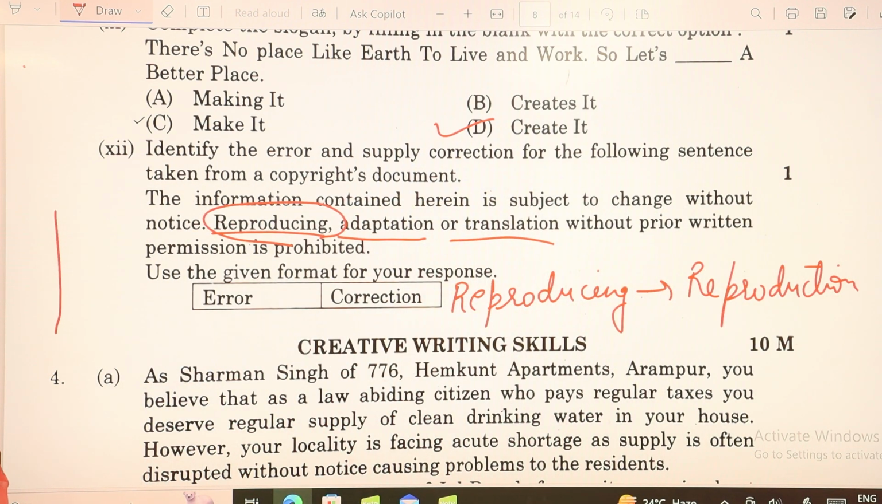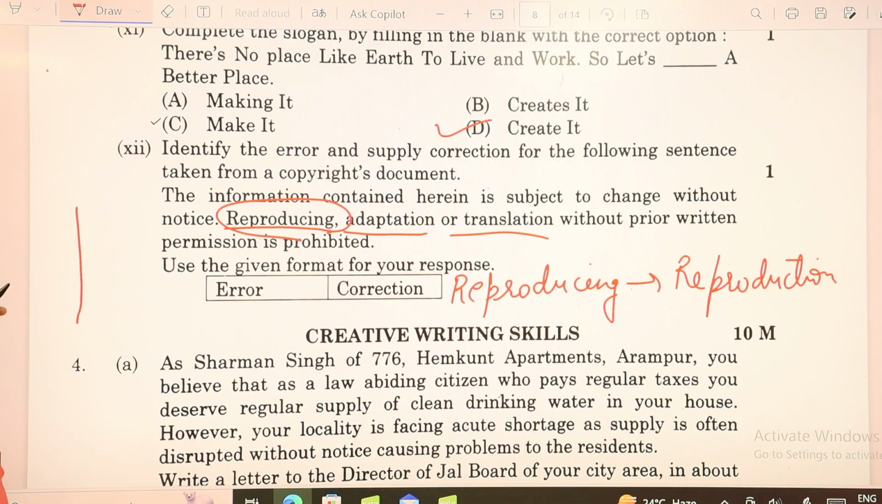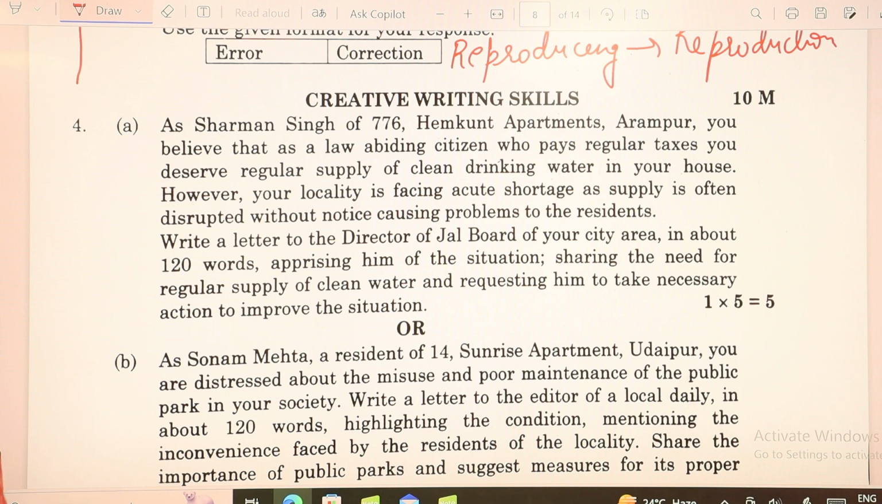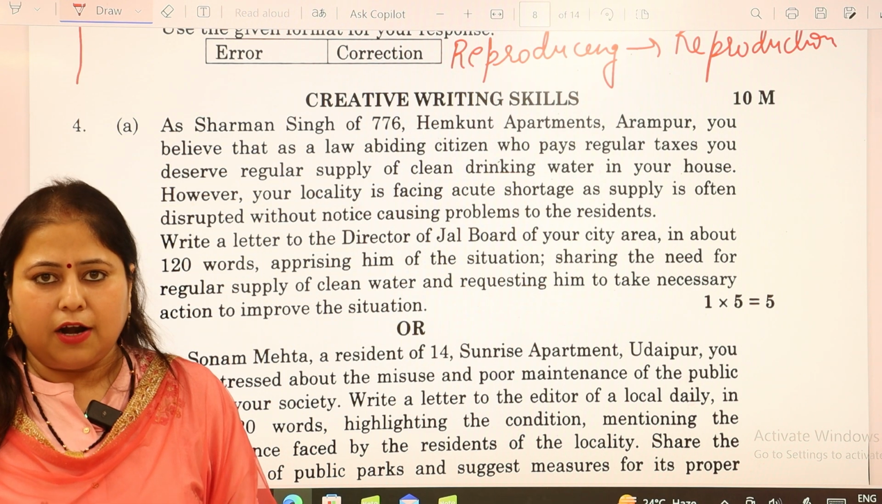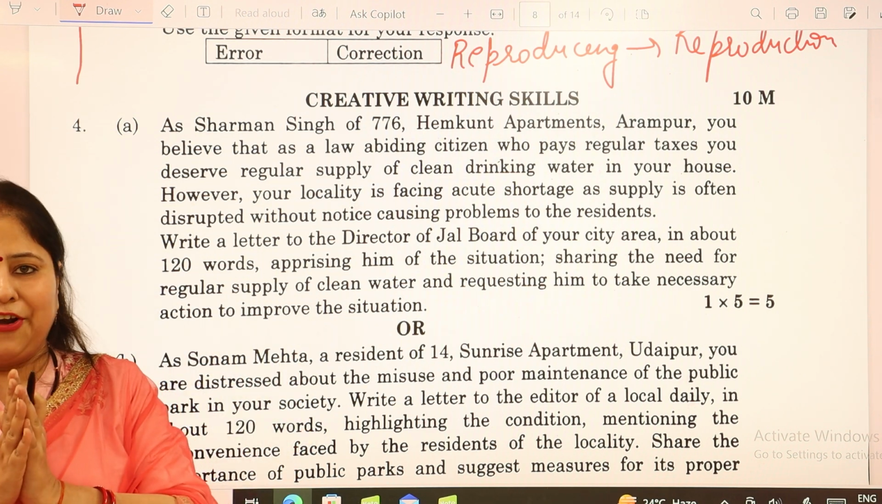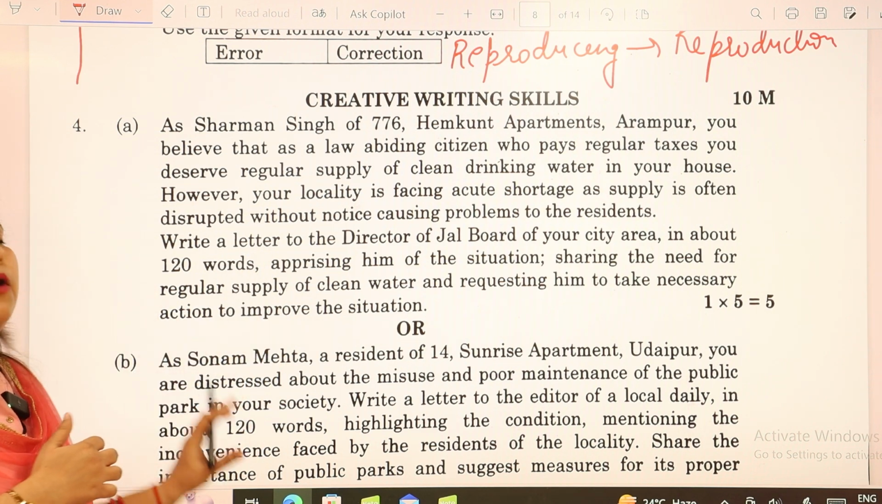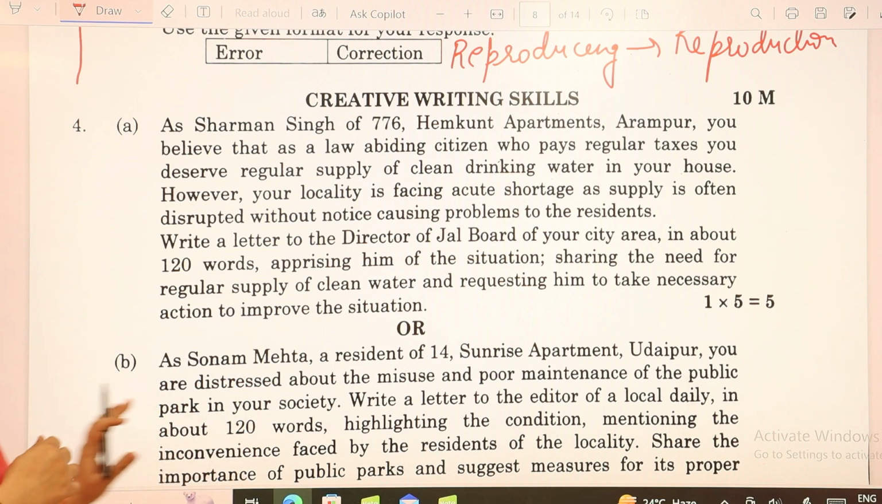Then we have the creative writing portion. This is again the way you are presenting your answer, you will get the marks according to it. I can only discuss regarding the format of how you are going to do this creative writing.